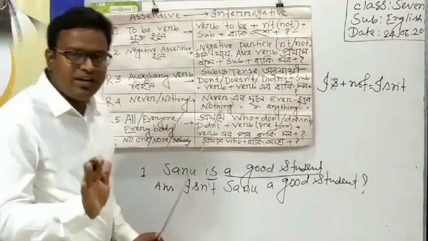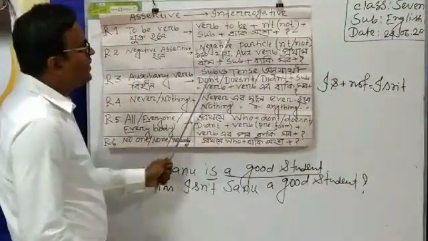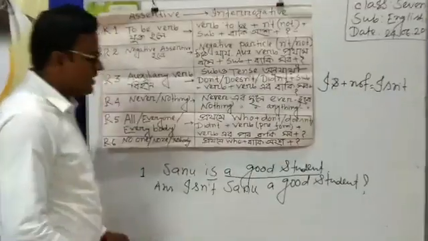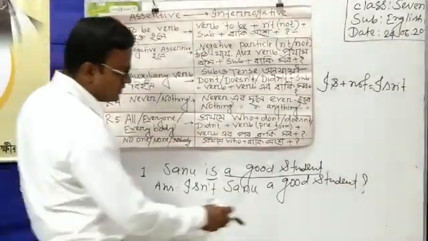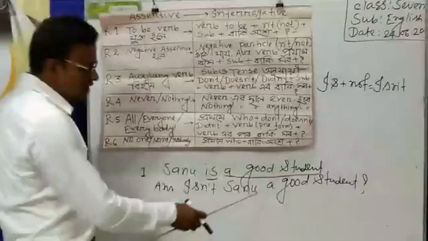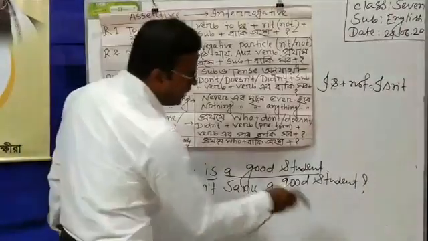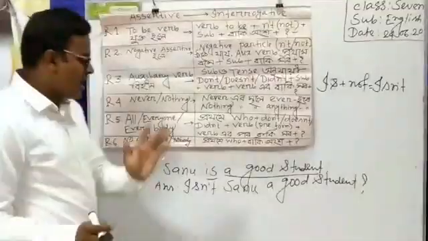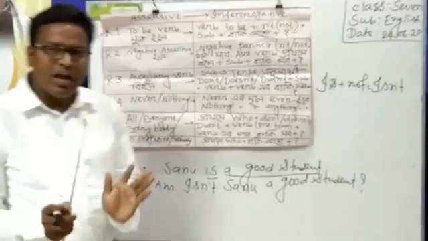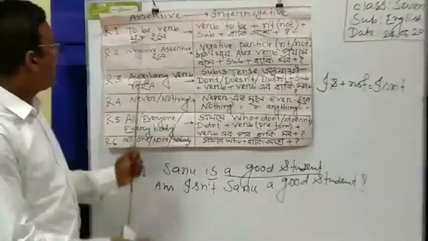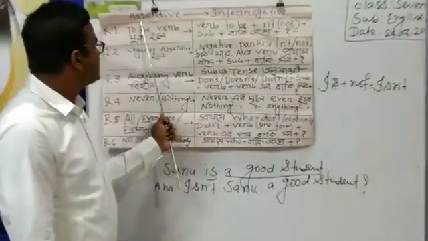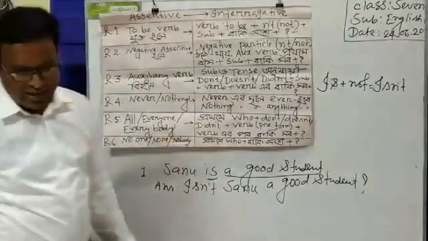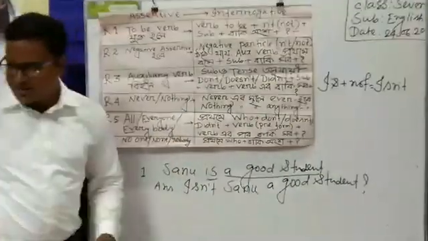So I have to write here Shanu, and then the latter part of the sentence, and the latter part of the sentence is a good student. So I have written here a good student. So dear student, now I think that you are fully aware of the topic that I have transformed from assertive to interrogative. Then I am writing another sentence.